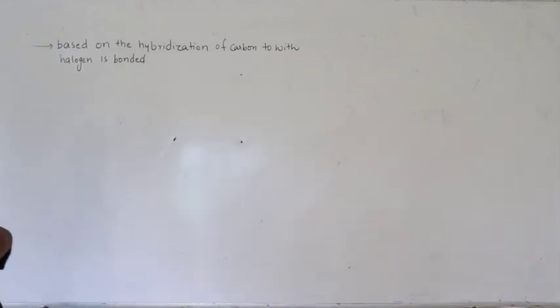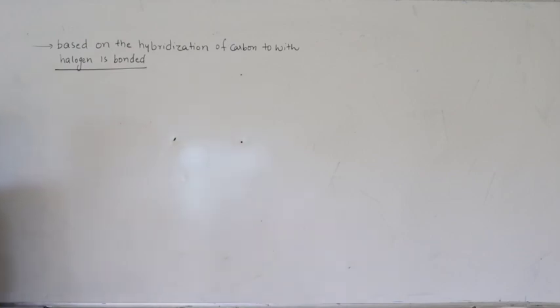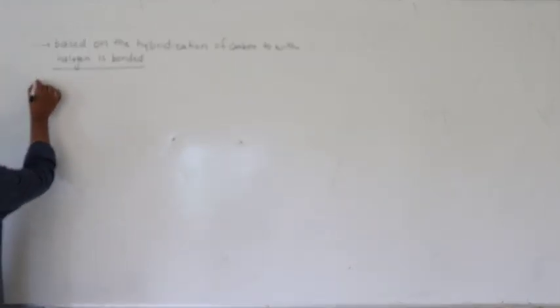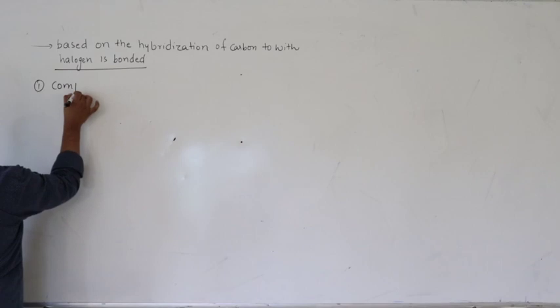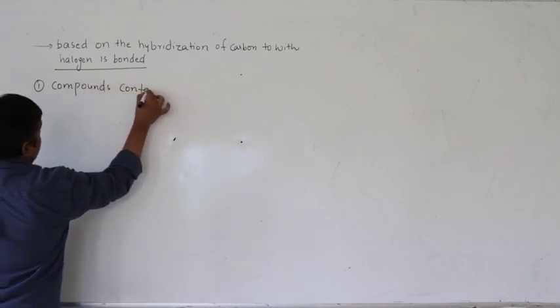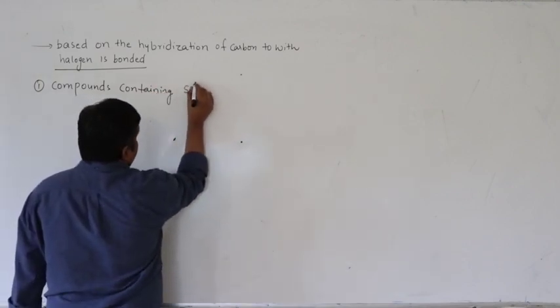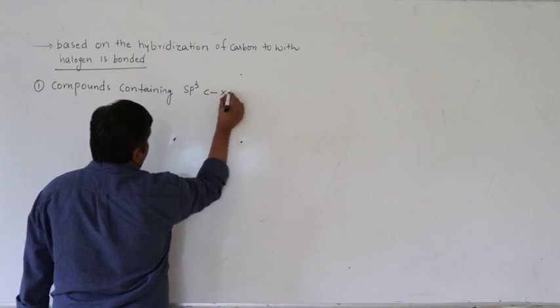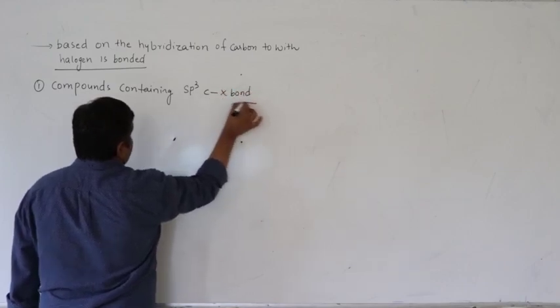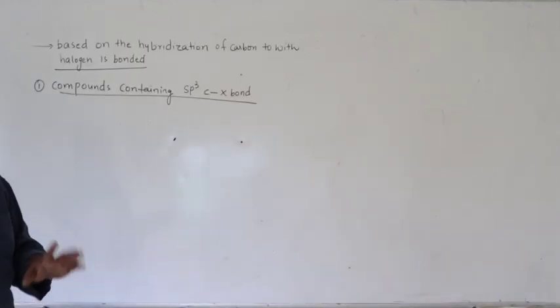Based upon hybridization of carbon to which halogen is bonded. Right, let us see. So first one, compounds containing sp3 hybridized C-X bond.